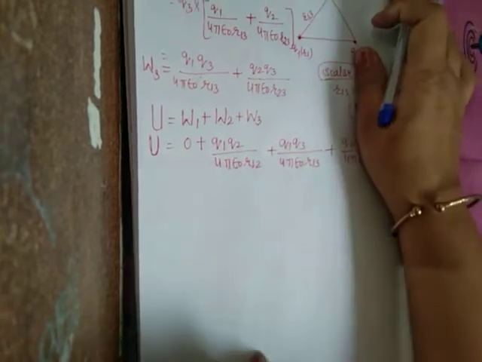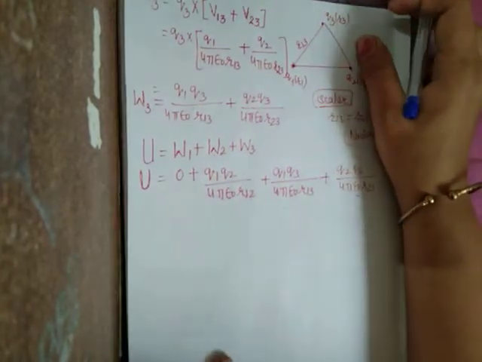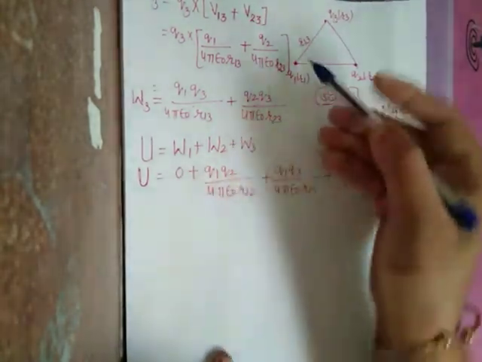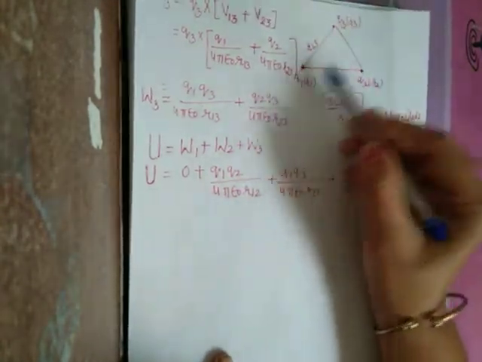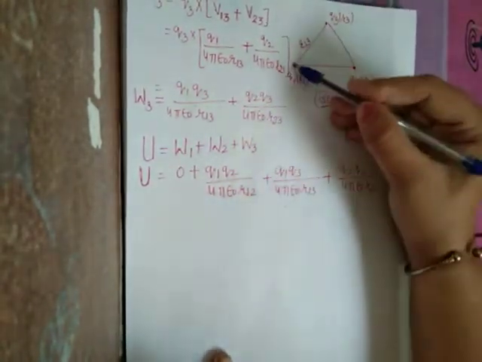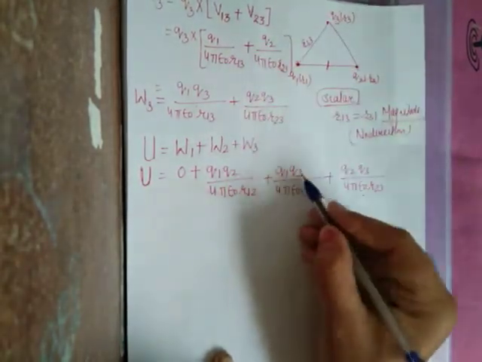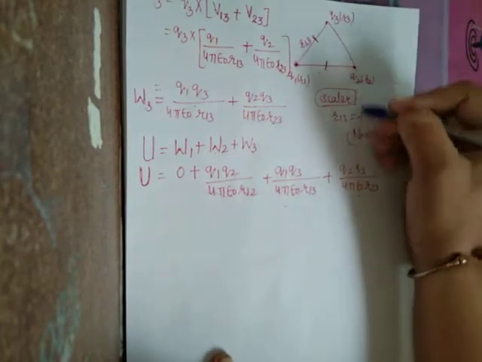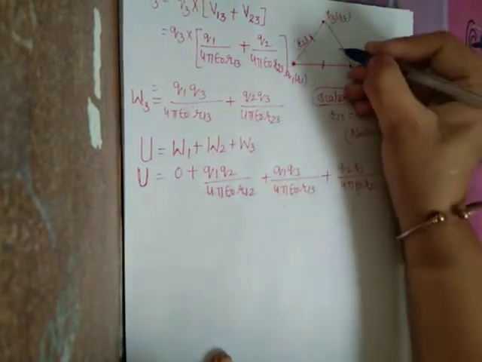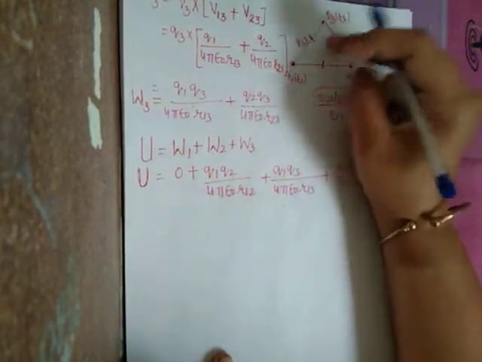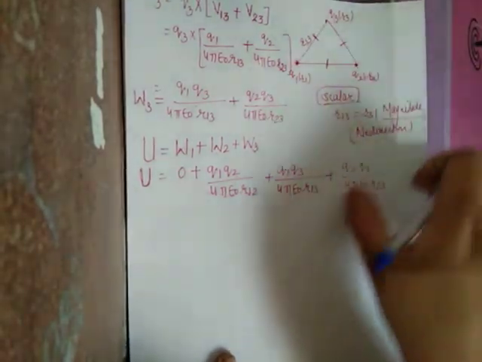So when we have assembled 3 charges, how do we learn it? Q1 Q2, Q1 Q3, this pair we have calculated, and then the Q1 Q2 pair, and at last the Q2 Q3 pair. It means we have counted each and every pair once.